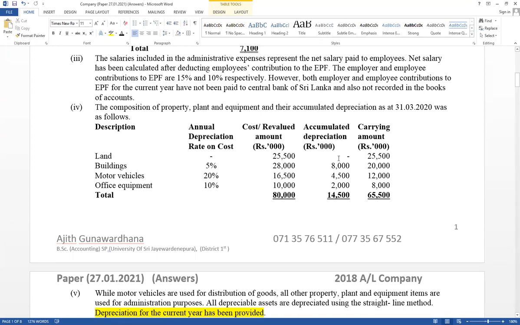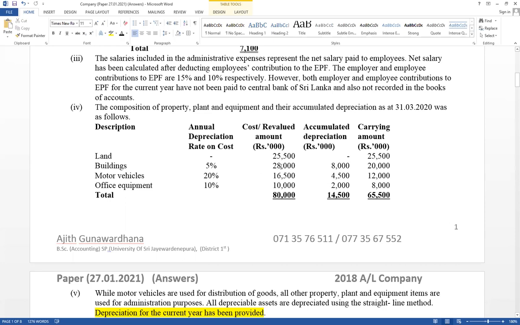Normally accumulated depreciation effect, there are two adjustments. Annual depreciation as well as if it has given disposal, it accumulated depreciation. In this example, both annual depreciation recorded and disposal adjustment also recorded. Therefore, accumulated depreciation closing balance.